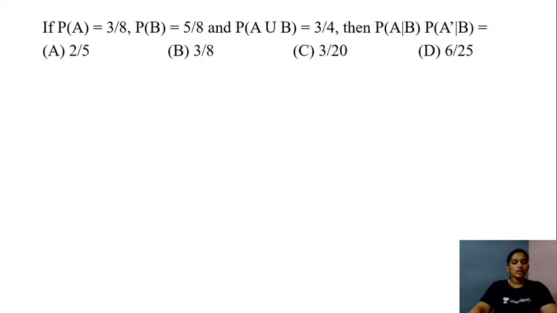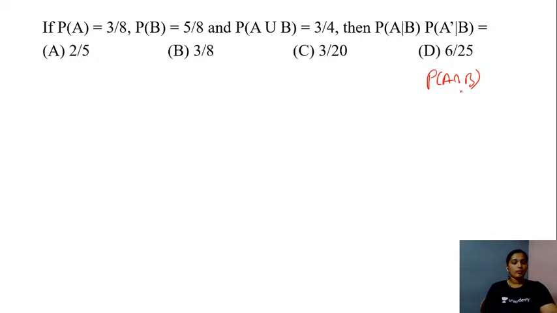So students, give a try to this question. You have the values for the probability of A, B and A or B. Here you have the conditional probability. So you need to use the given values and calculate the probability of A and B in the first place. Right? So give a try.